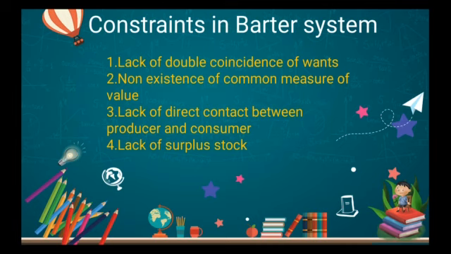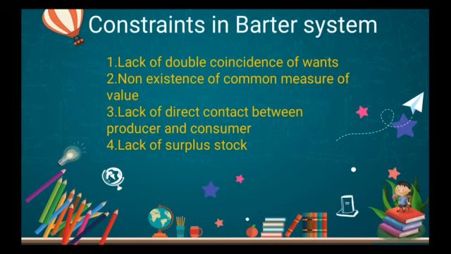If A is in need of wheat and B is in need of rice, they both can exchange the goods for the goods and there is a presence of the barter system. Now in my example, I have told you that A is not ready to buy the wheat at all from B. So what is happening? B is ready to buy the rice, but A is not ready to buy the wheat. There is no double coincidence of the wants. One is ready, but the other side is not ready.